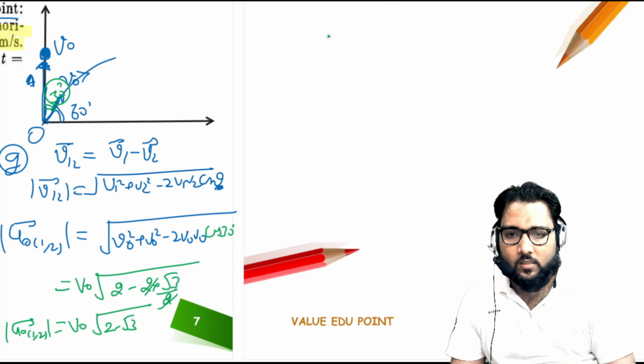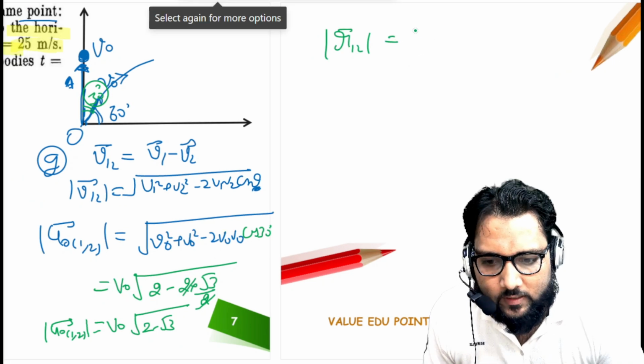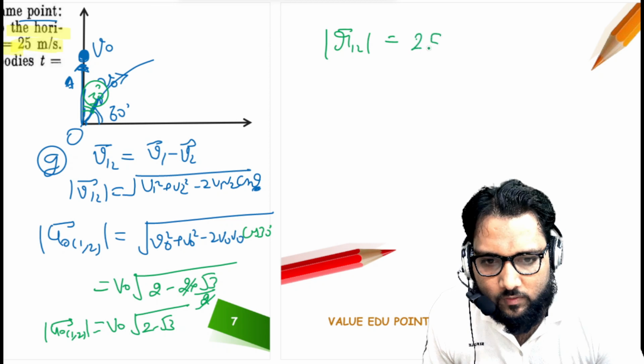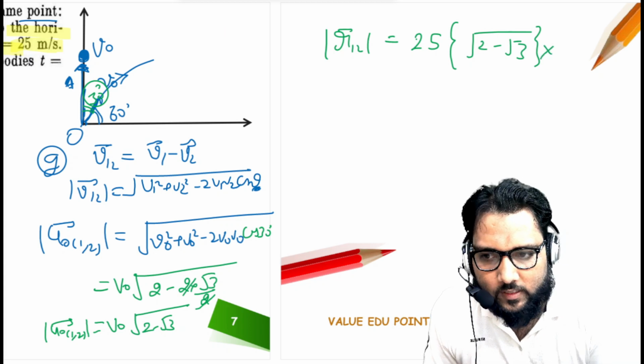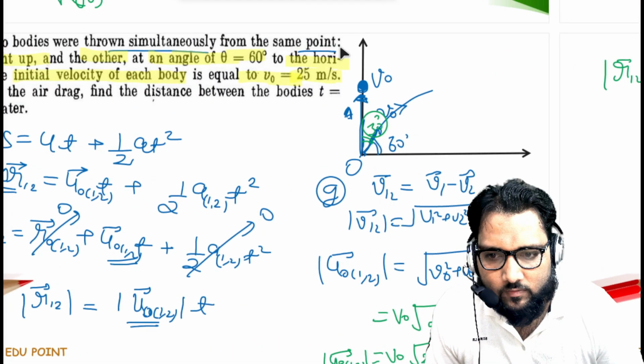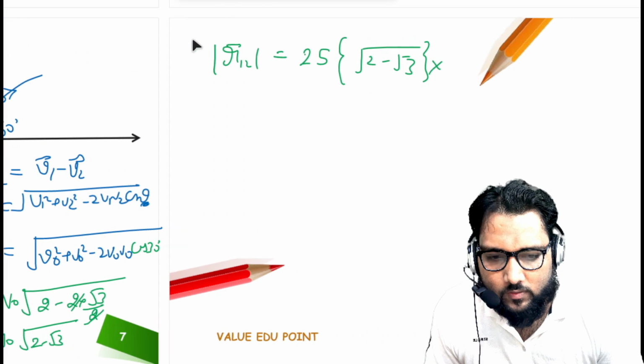But we have to find the relative distance after time t. So this value comes out to be v naught, which we already know is 25 meter per second, times root of 2 minus root 3, and the time is already given as 1.70 seconds.